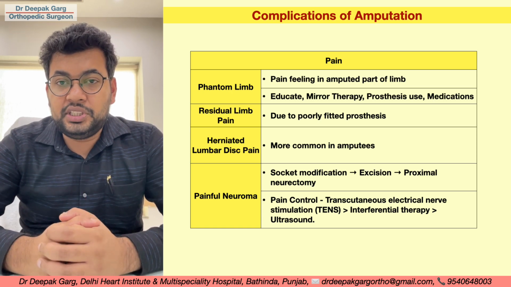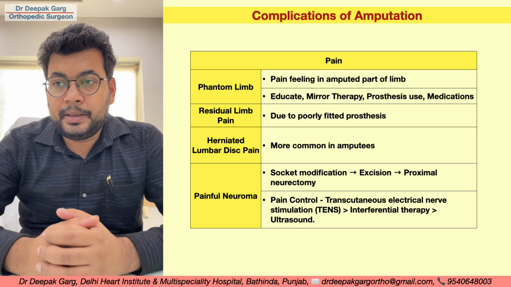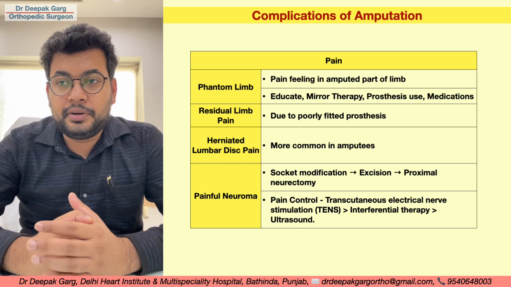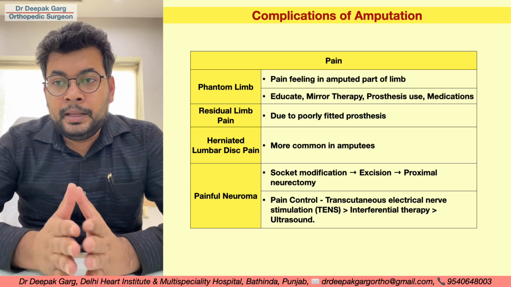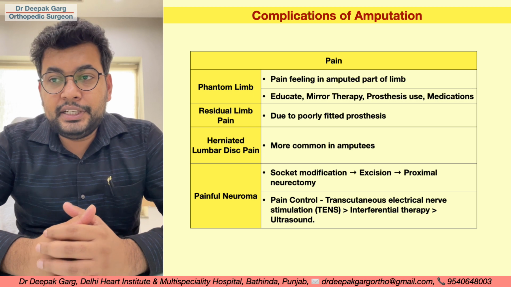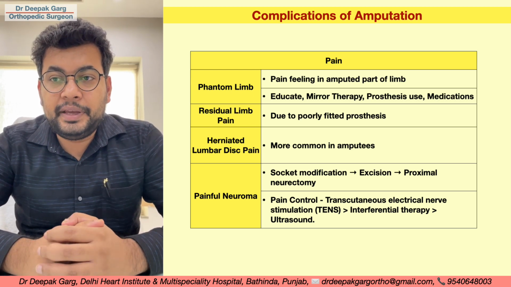Early use of the prosthesis can solve the problem, and there are a few medications like gabapentin, pregabalin, or tricyclic antidepressants that we sometimes give. These can help the patient with phantom limb sensations. Then there can be residual limb pain. That means it is again due to a poorly fitted prosthesis. So if we improve the prosthesis, this pain will also go.